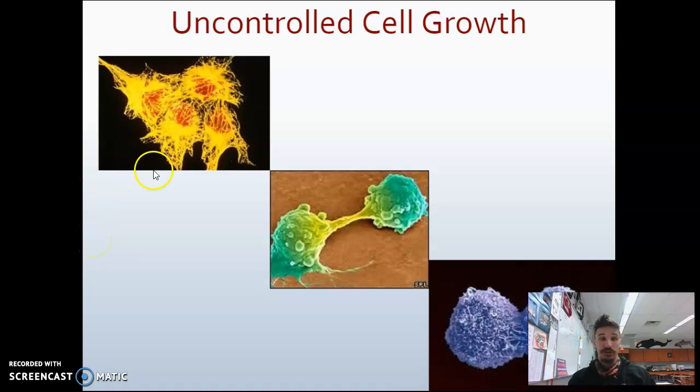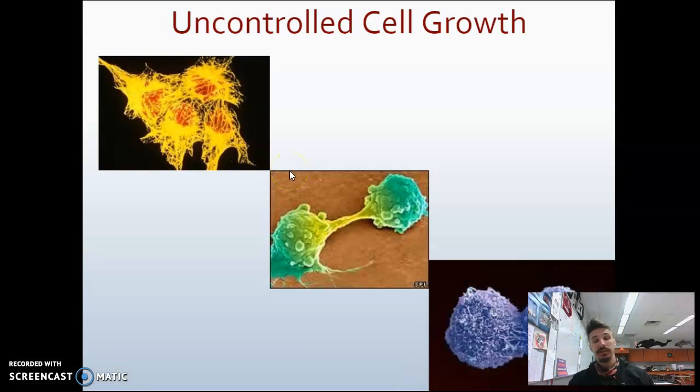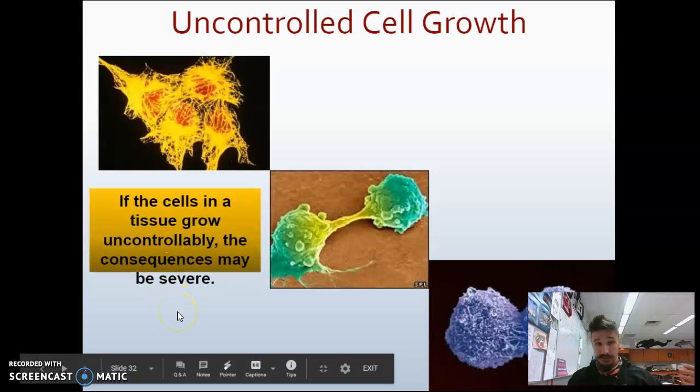So, uncontrolled cell growth, as we see here, these are some artists' illustrations of cancer cells. In the next unit, and possibly toward the end of this unit, we'll see some real cancer cells. So if the cells in a tissue grow uncontrollably, the consequences can be severe. We all know that cancer is fatal.